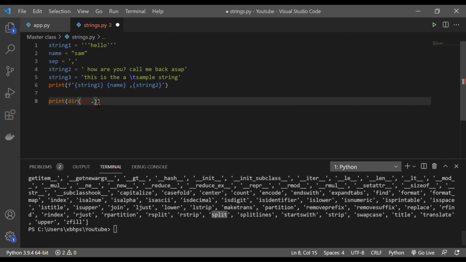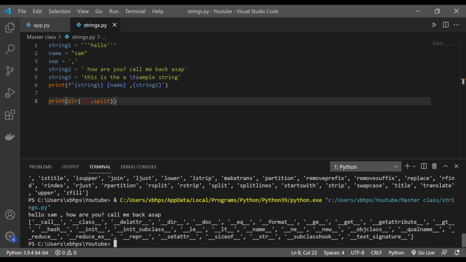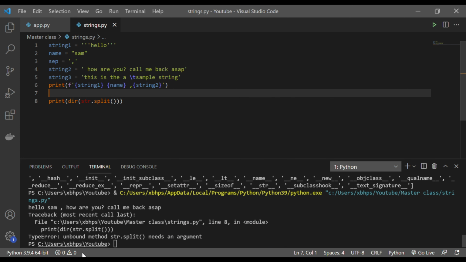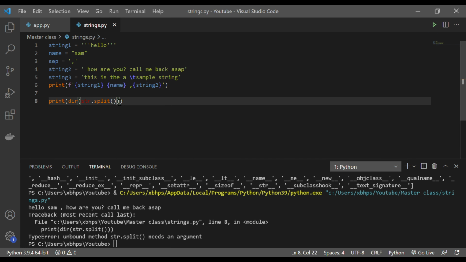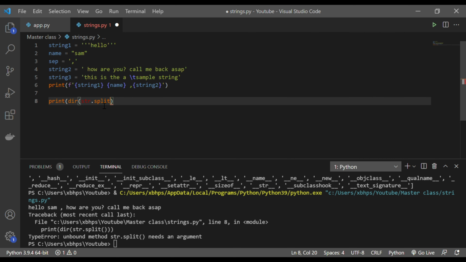If I want to see this in detail, so if I run this, str dot split, and this is two brackets.